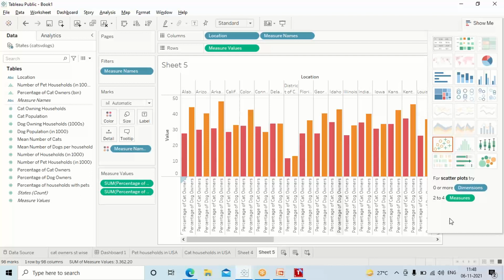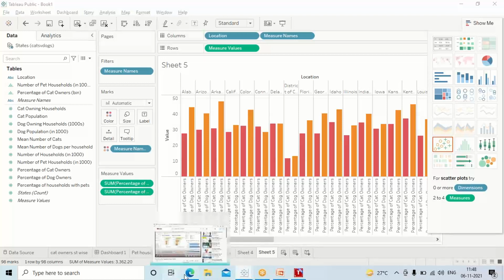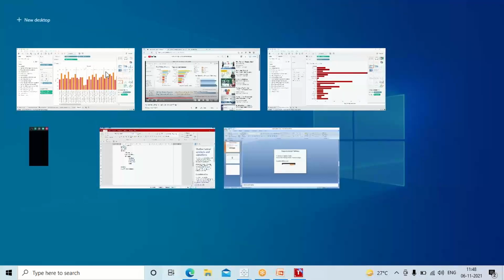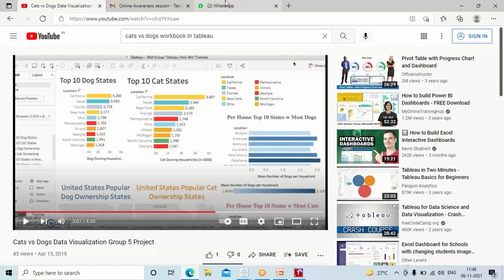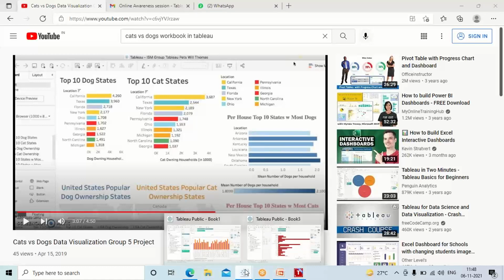One of the most important things for us as business analysts is, once we have created these tables, we also have to create something called a dashboard. I mentioned earlier, I just showed you some examples. What do you mean by dashboard? Here you will create nice dashboards, as I have shown you. How do you do that in Tableau?